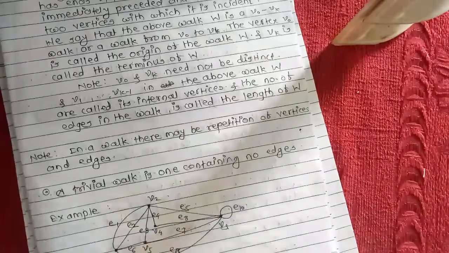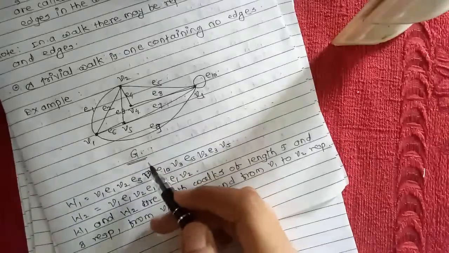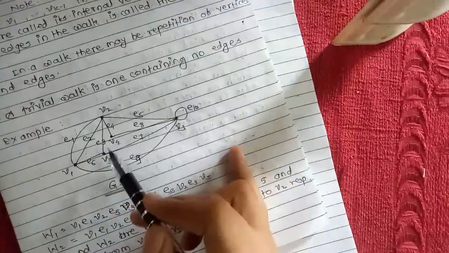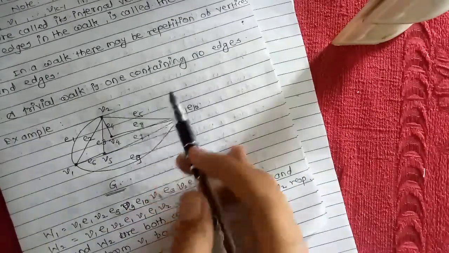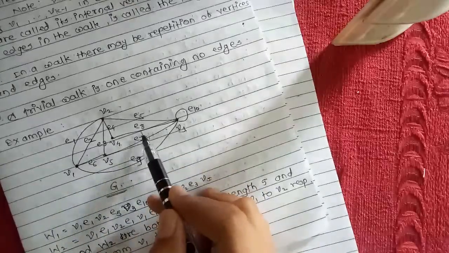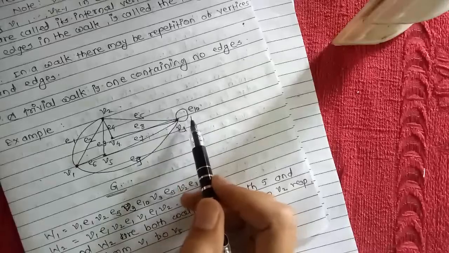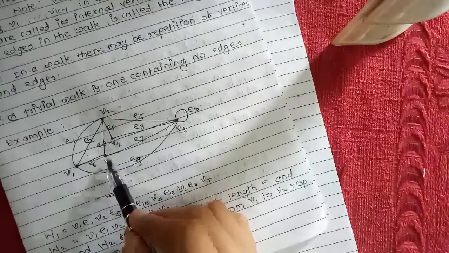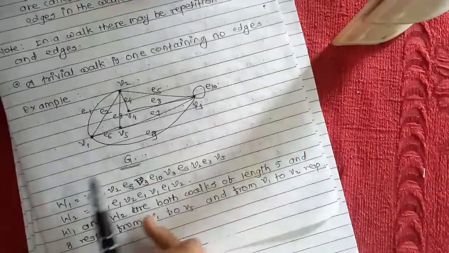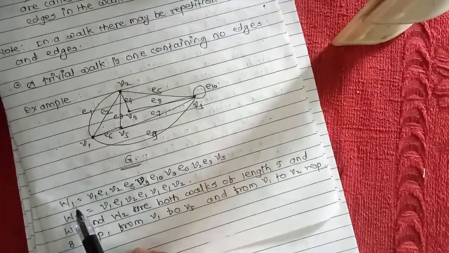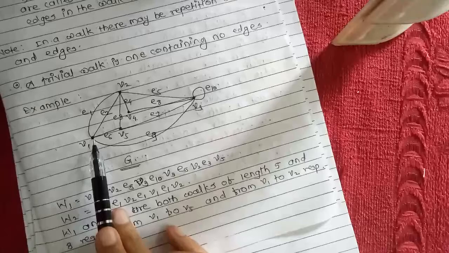Let us take an example; with this example, you will understand better. Here we have the graph G. In the graph G, there are vertices V1, V2, V3, V4 and V5, and there are edges E1, E2, E3, E4, E5, E6, E7, E8, E9 and E10. There are 10 edges and 5 vertices. Here we have the walk W1, which starts from V1.